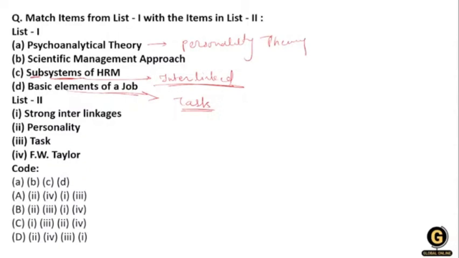Yes, very good, Chandan Kumar. Option A is correct over here. The basic element of the job is D, which matches with the third one. This is the only option. Then the subsystem of HRM is interlink, which relates to the first one. The scientific management approach is given by Taylor. And the psychoanalytic theory is related to personality, that is, personality theory. So option A is correct.